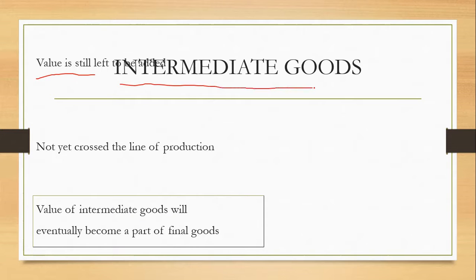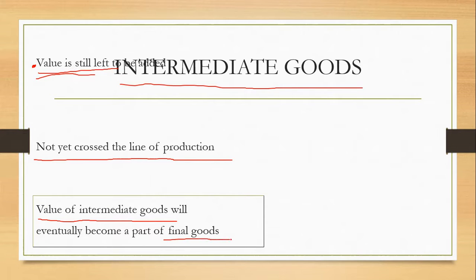Intermediate goods, as I told you, are goods which are not yet out of the boundary line of production. That means value is still left to be added. It's actually written in a good position. I'm sorry for that, I apologize for my mistake. They have not yet crossed the line of production. And it is also true that the value of intermediary goods will eventually become a part of the final goods.